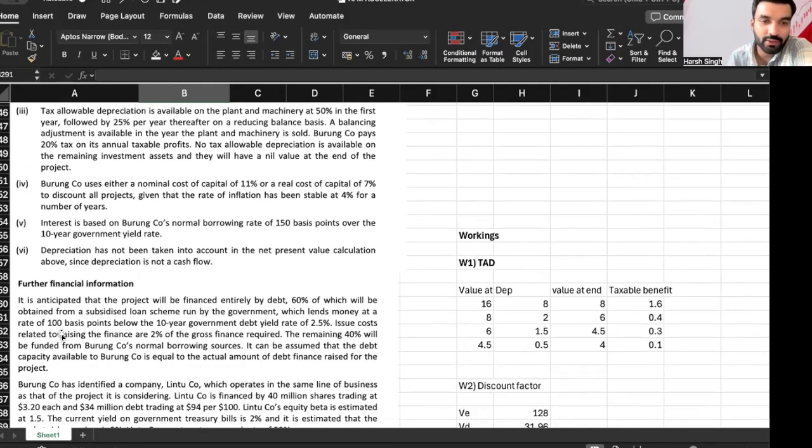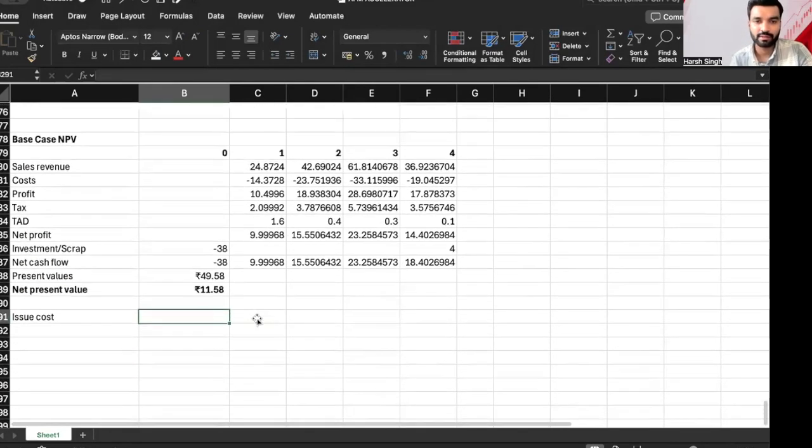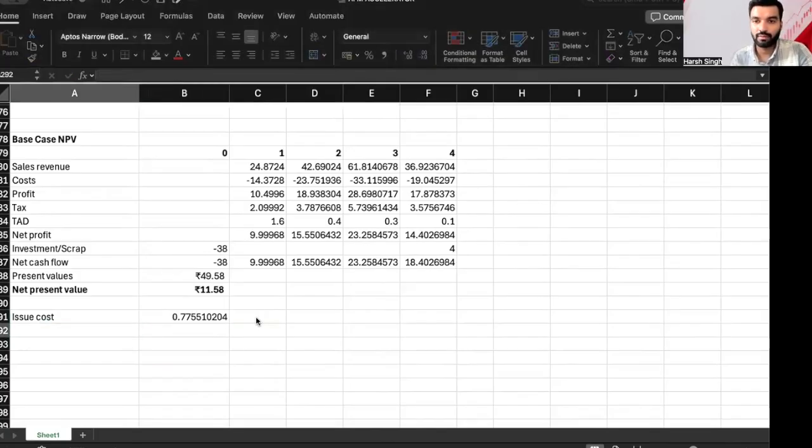Issue cost related to raising finance are 2% of the gross finance required. Directly it is given as 2%. So we'll take up the whole 38, everyone. So 2 upon 98 multiplied by 30. So this will be my issue cost, 0.77. Direct.